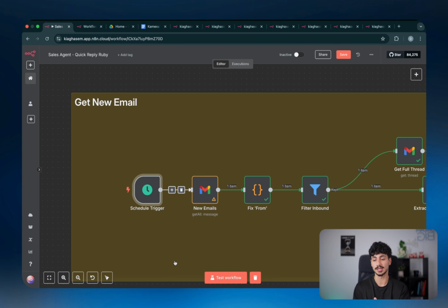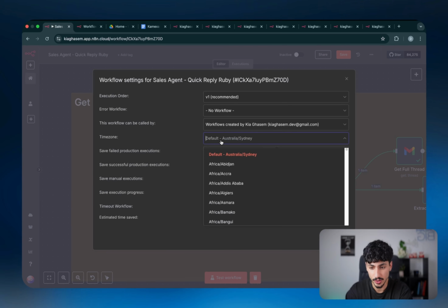So now that we know exactly how often we want the automation to run, there's one very important thing that you have to set up before you progress with the rest of the workflow, especially if it's your first time on n8n. What you have to do is click on these 3 buttons here again, go to settings, and then go to time zones and choose the time zone that's relevant to you. Because later on in the workflow, we're going to give the AI agent access to today's date and time, and you want that date and time to match your actual time zone. So just choose your time zone, click on save, and then let's move on.